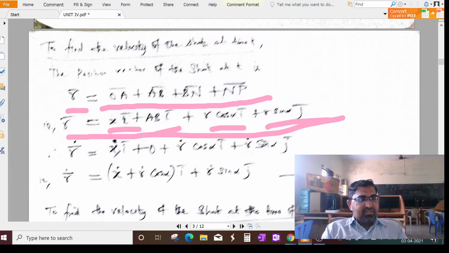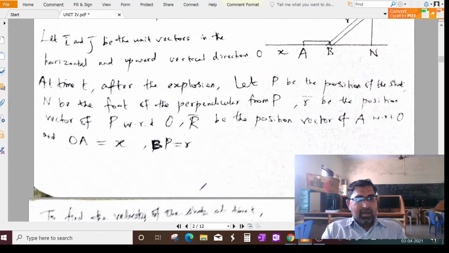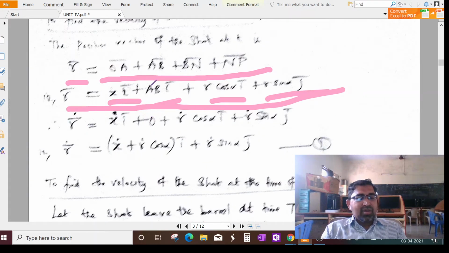So it will become X dot I vector plus, but AB is a constant. X will vary depending on time, but AB does not depend on time, because that is the carriage. So a constant distance differentiates to 0. For R, if you differentiate, R dot cos alpha I vector, since cos alpha is constant.